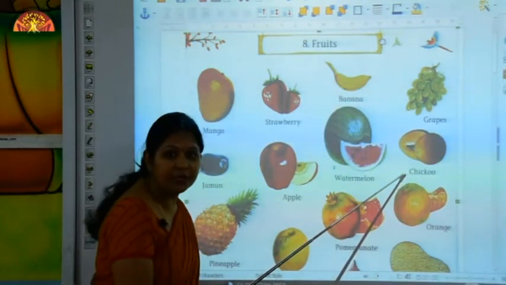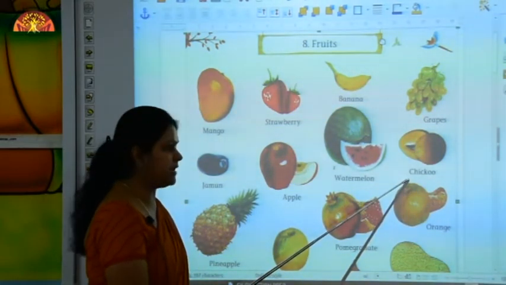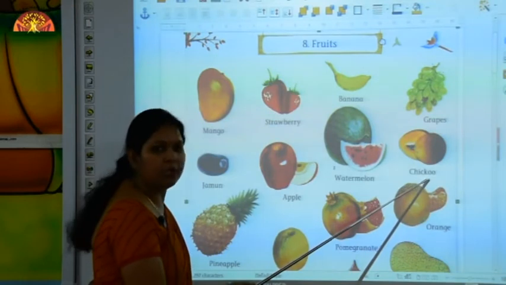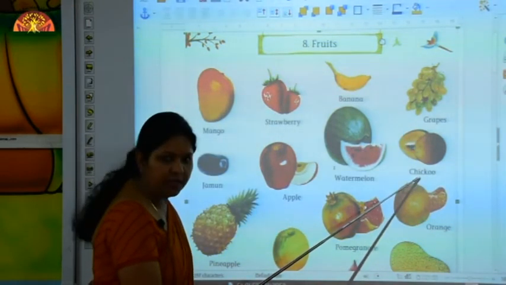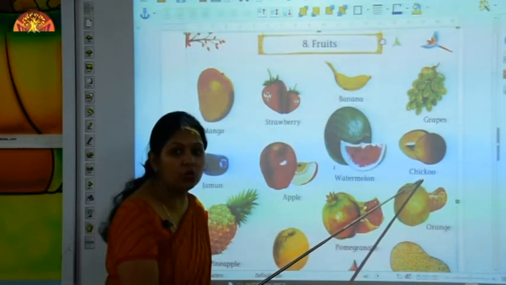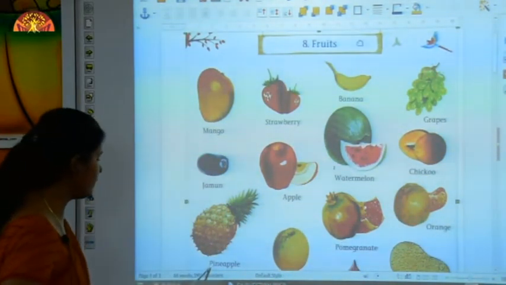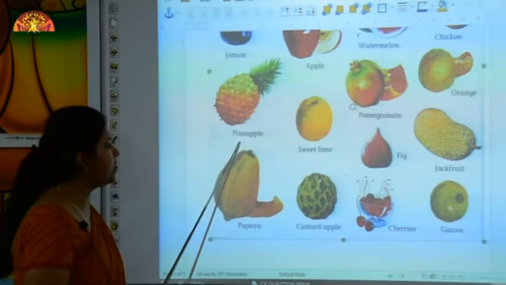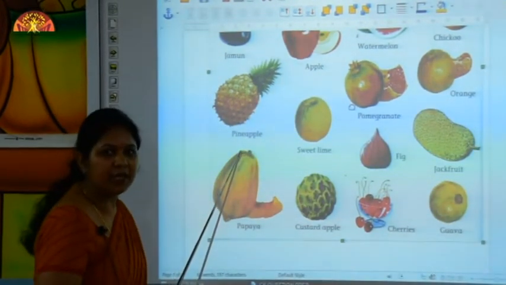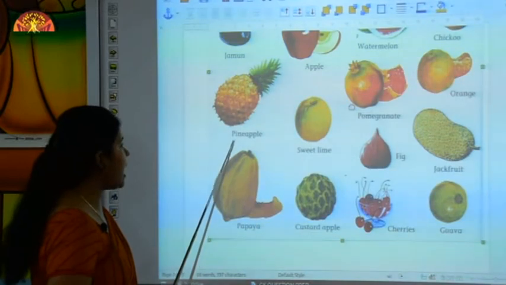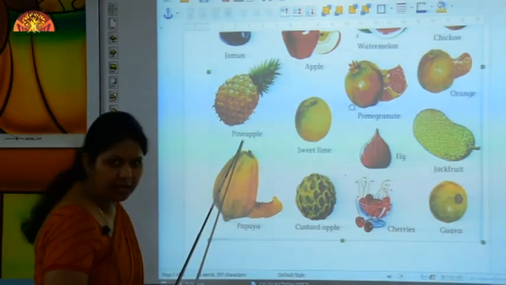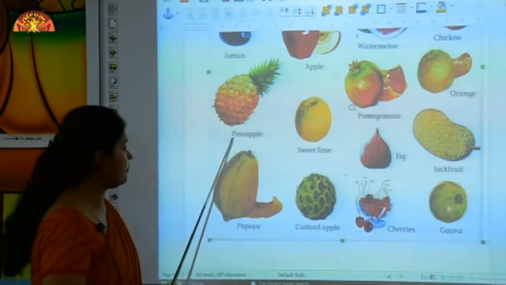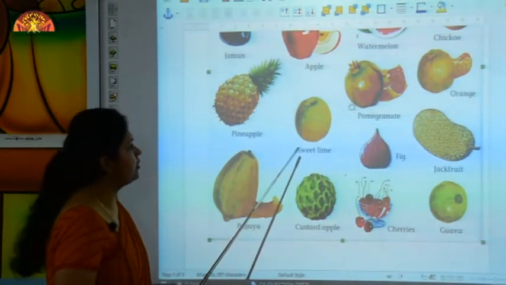Now what is this? This is chiku. And let's read the spelling. C-H-I-C-K-O-O. Chiku. Now come to the next fruit. What is this? This is pineapple. Have you learned the spelling of pineapple? Let's read. P-I-N-E, pine. A-P-P-L-E, apple. Pineapple. Good.